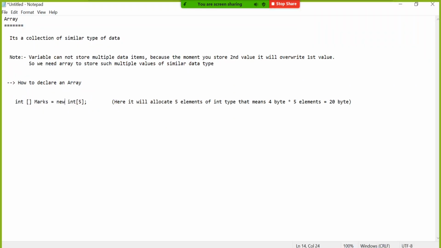If you want to give the values, there are two ways, guys. Let me take it little right side. There are two ways to give the value. One is directly give the value. One is ask user to enter. In variable case also, you know that, right?